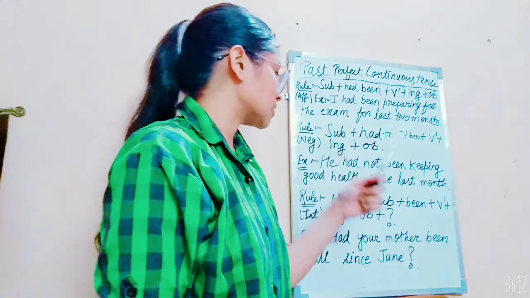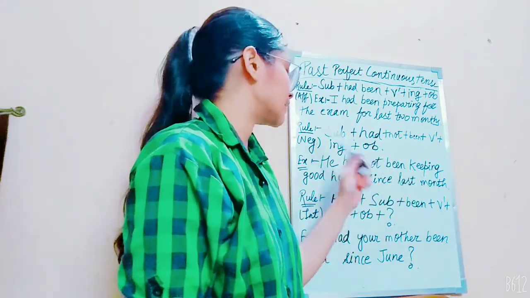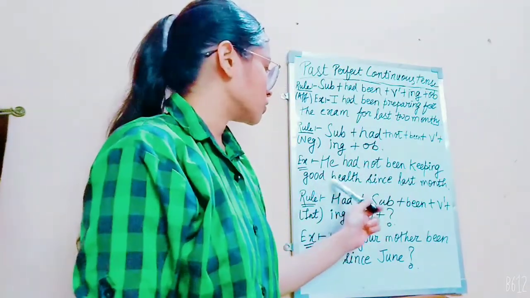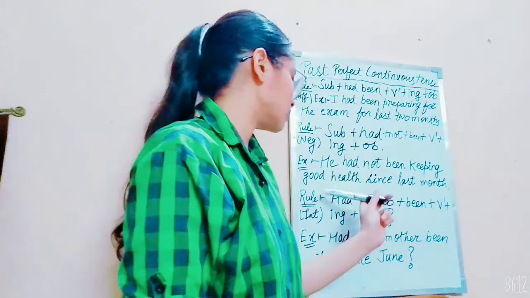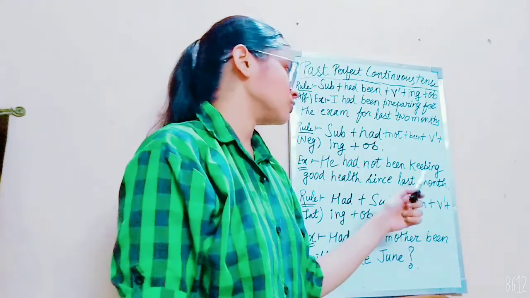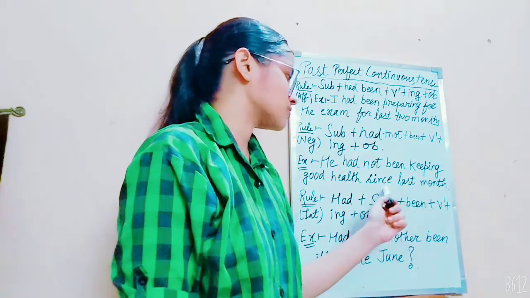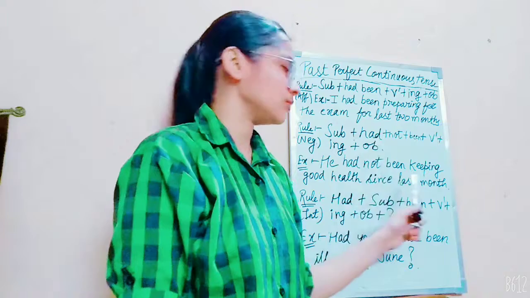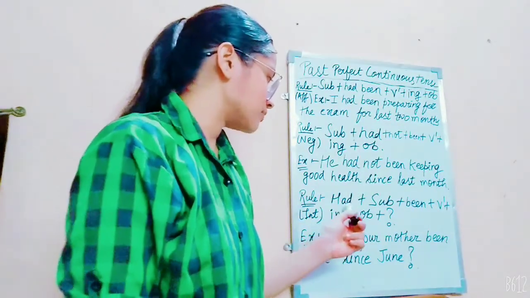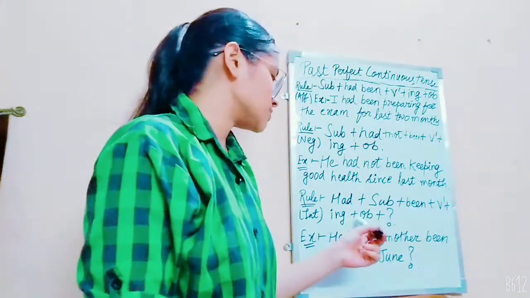He will act as subject. Had not been, had not is used for negative. Keeping verb's first form plus ing. Good health here is object, since last month. Here we know the time period which is last month, so we will use since as we know the exact time here, definite time. Its rule for interrogative, had plus subject plus been plus verb's first form plus ing plus object plus question mark.